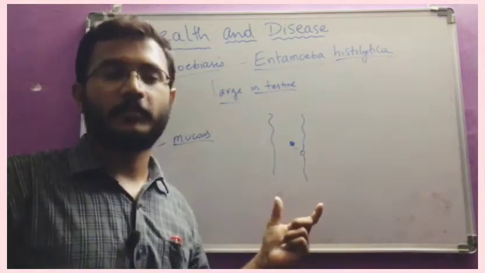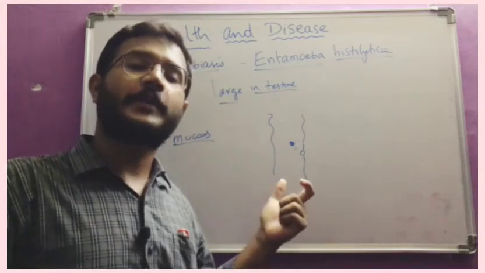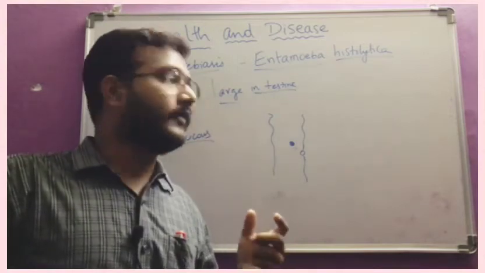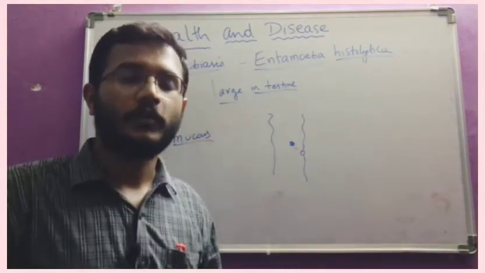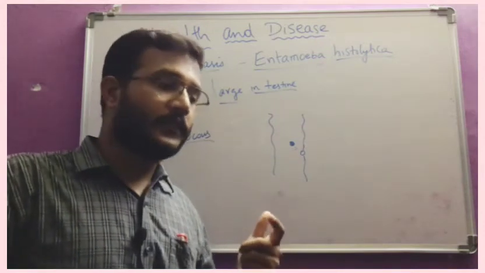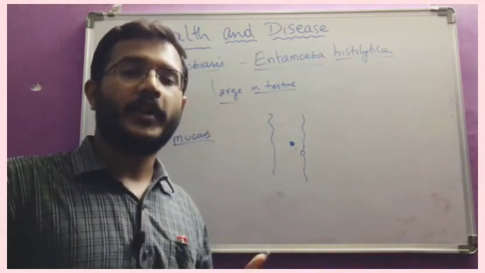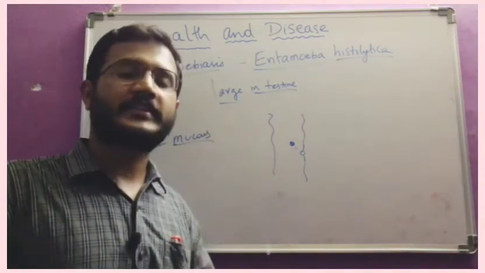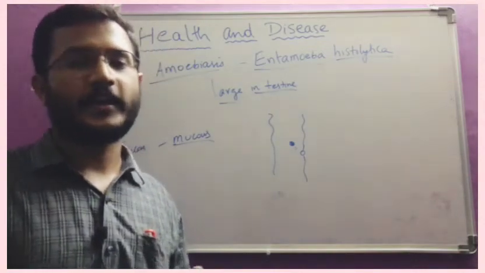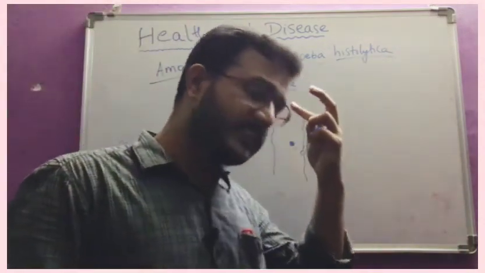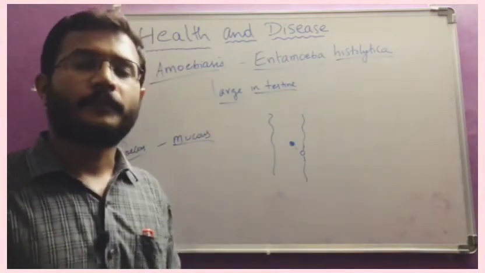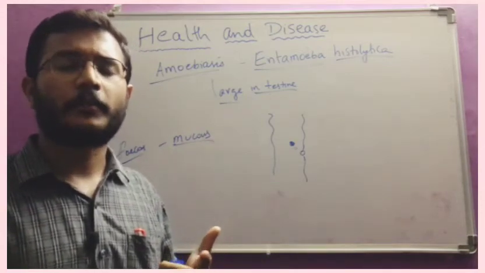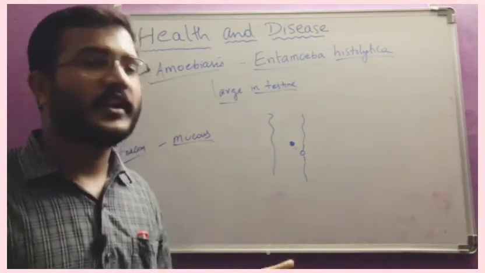And how is it transmitted from one person to another? It is the same as in the case of typhoid. Due to contamination of drinking water and food, it is transferred from one person to another. If we are taking water outside, we have to boil it and then drink it. During the boiling process, these parasites will be killed because of the high temperature. As a result, there is severe mucus-related fecal discharge, severe abdominal pain, fever, and